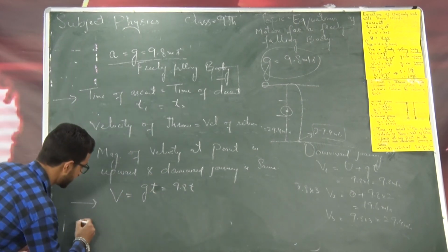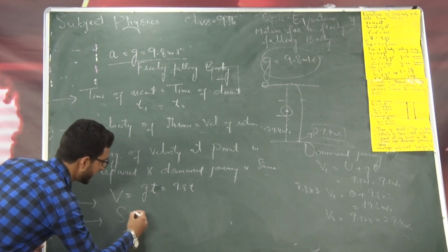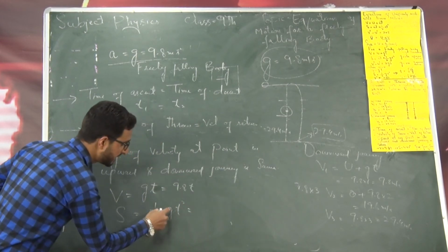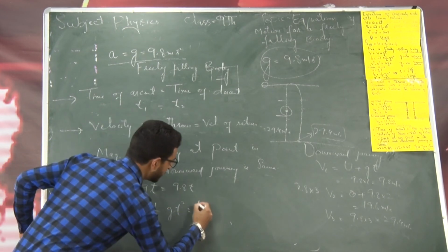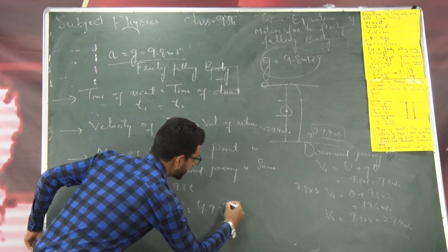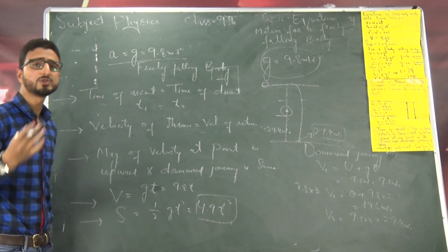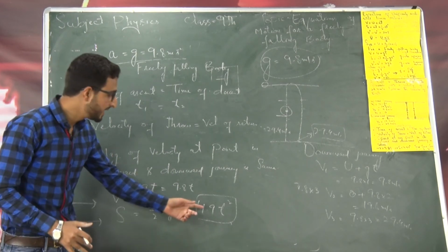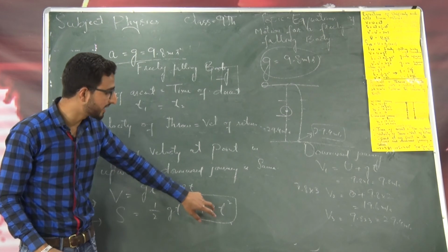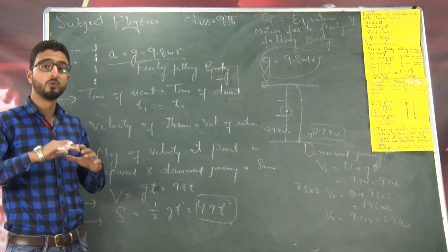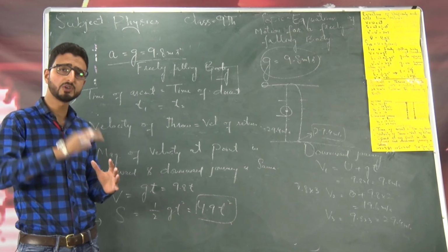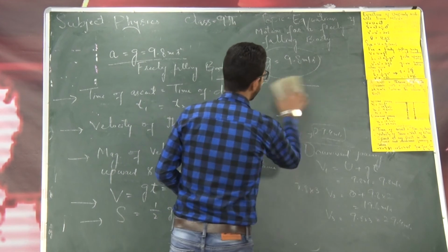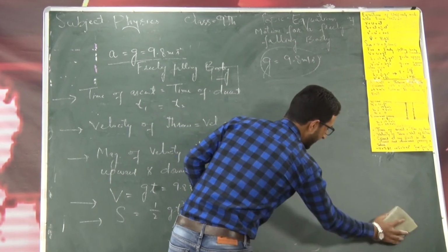Now what will happen to the distance? Since s, or you can write it h, is equal to 1 by 2 gt square. In place of g, when I write 9.8, 9.8 by 2 is 4.9. So the distance covered in successive seconds is in this very ratio, that is 4.9 into t square. Now what is the ratio of the distance covered in first second, second second and third second? Let us find it here, that is s first, s second and s third.